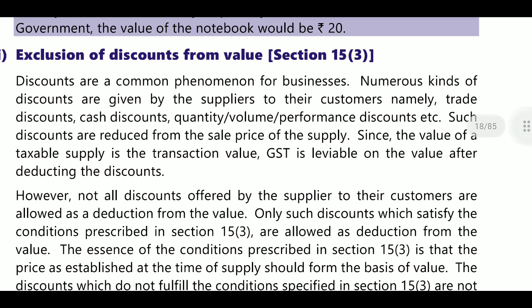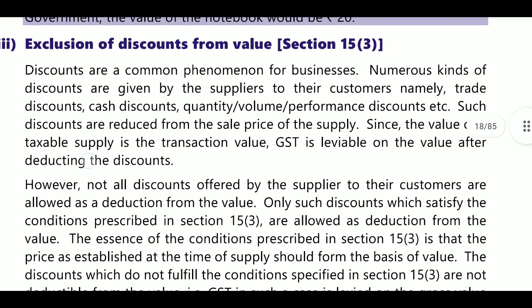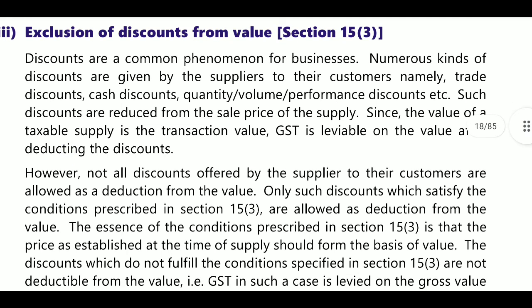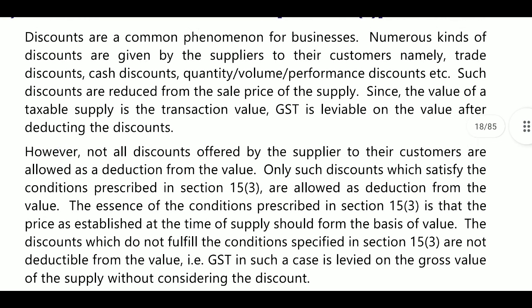Next, exclusion from value, that is Section 15.3. What is there in Section 15.3 of the CGST Act 2017? Discounts given. Here there may be three types of discounts: trade discount, cash discount, and end of season sale discount. Next, the trade discount will be given before or at the time of supply. Next, cash discount will be allowed as a deduction.